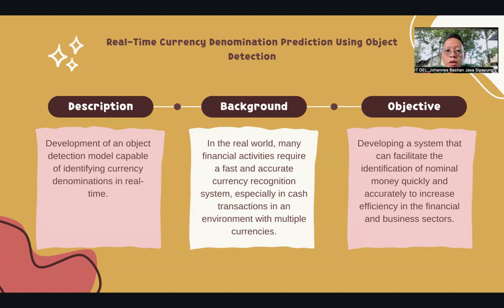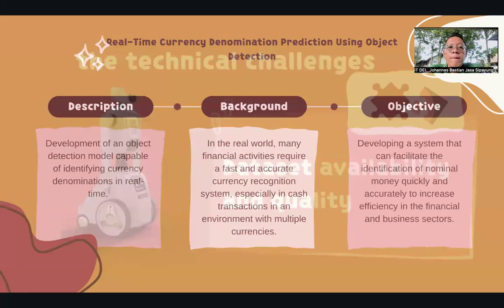The system helps financial activity be fast and accurate. The objective of this project is to develop a system that can facilitate identifying currency nominal values, and, in line with the background, help financial activity.